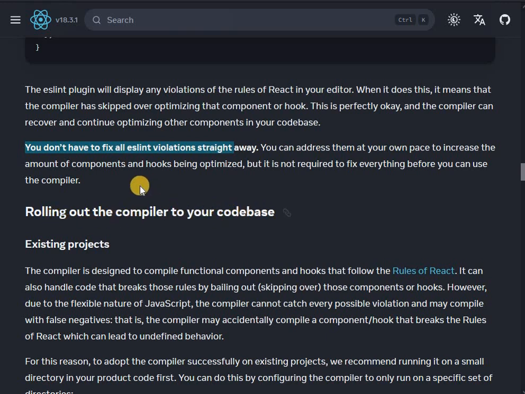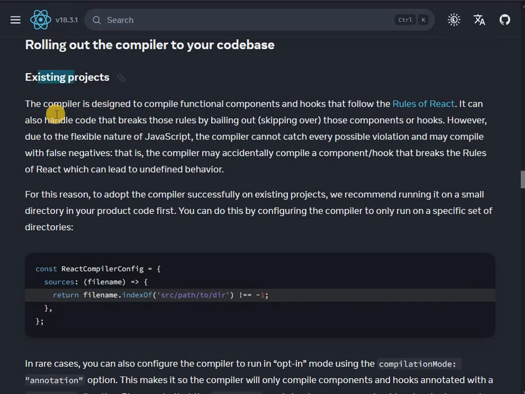Rolling out the compiler to your codebase. Existing projects. The compiler is designed to compile functional components and hooks that follow the rules of React. It can also handle code that breaks those rules by bailing out, skipping over those components or hooks. However, due to the flexible nature of JavaScript, the compiler cannot catch every possible violation and may compile with false negatives.